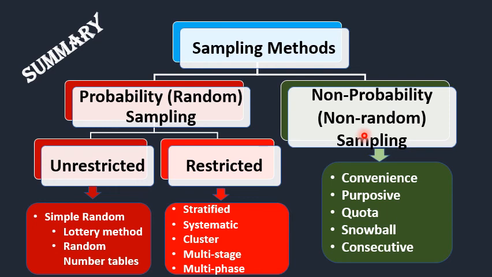In this module, I have explained what non-probability or non-random sampling is and what the methods of non-probability sampling are. Non-probability sampling consists of convenience sampling, purposive sampling, quota sampling, snowball sampling, and consecutive sampling.